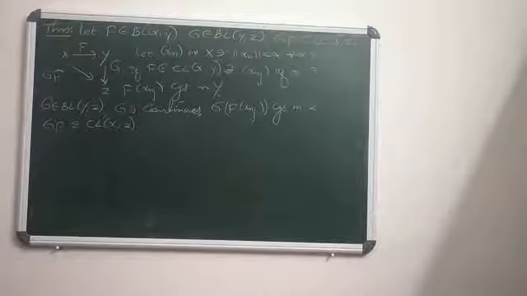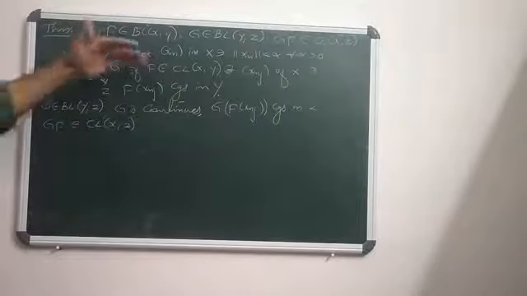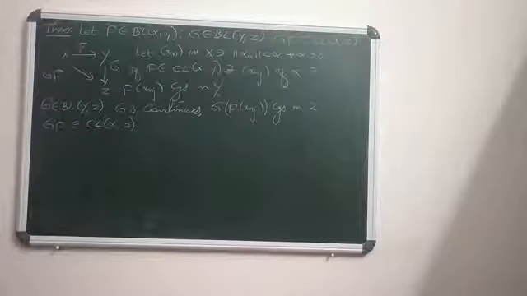Then what happens if g is in CL(Y,Z)? Suppose g instead of f is compact, g is in CL(Y,Z) and f is in BL(X,Y). What happens there?